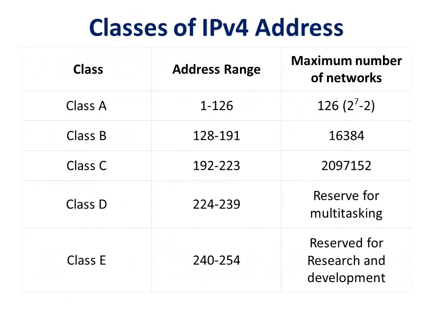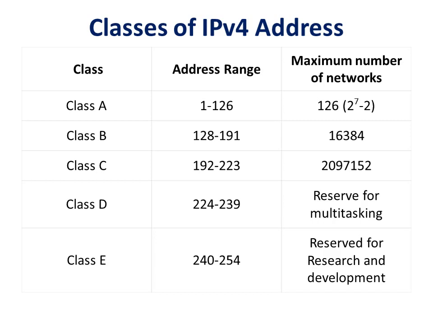Now in the next slide, different classes of IP address. The class is determined based on the value assigned to the first octet. If the first octet of an IP address is between 1 and 126, we call that address class A. If the first octet is between 128 and 191, then it is class B. If it is between 192 and 223, it is called class C. If it is between 224 and 239, that is reserved for multicasting.